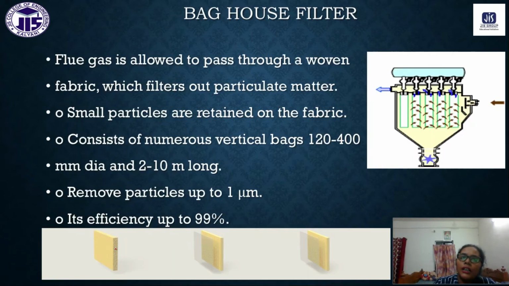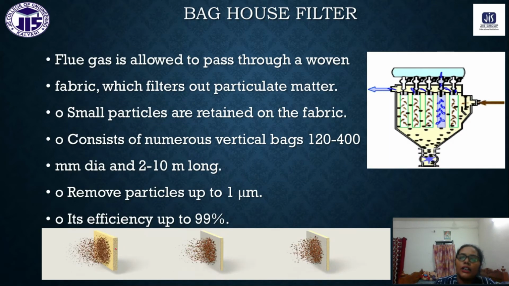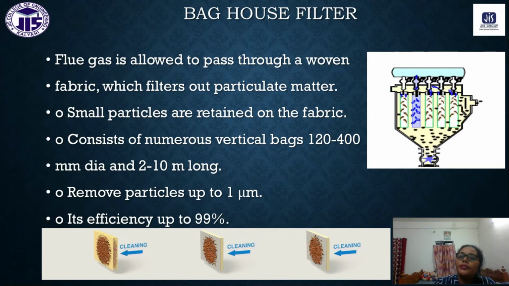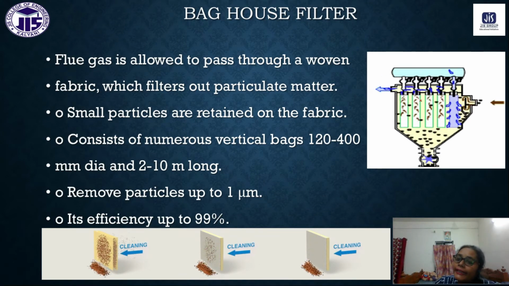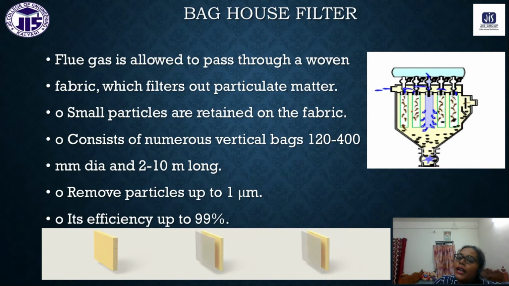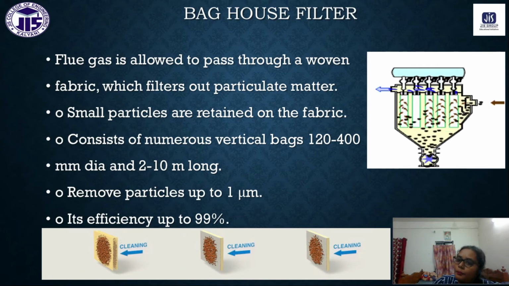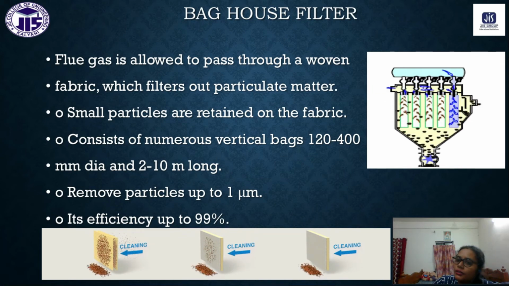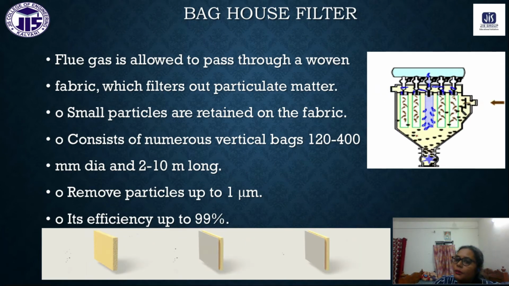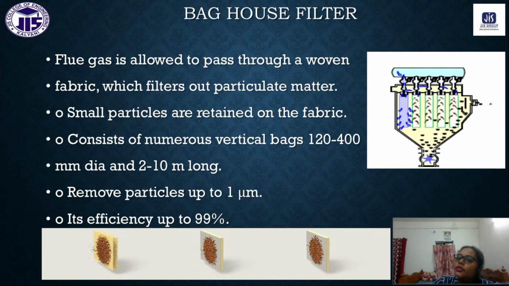Next we will discuss the bag house filter. Generally, in this chamber there are fabric bags or cotton bags, in some chambers.